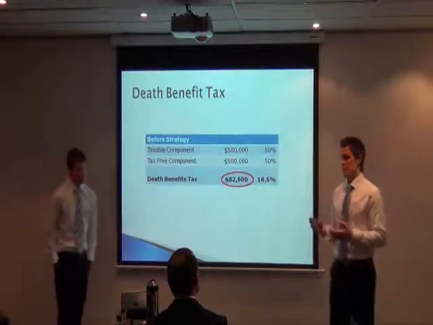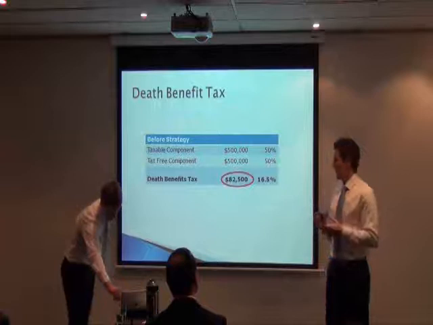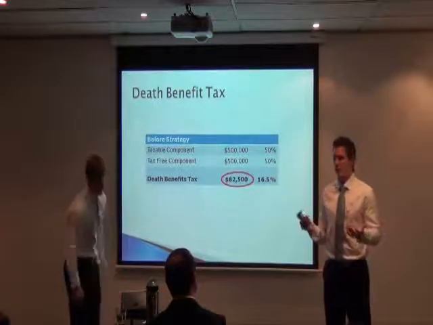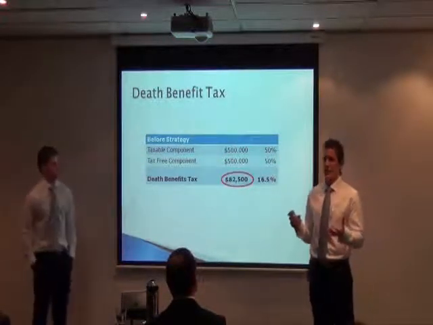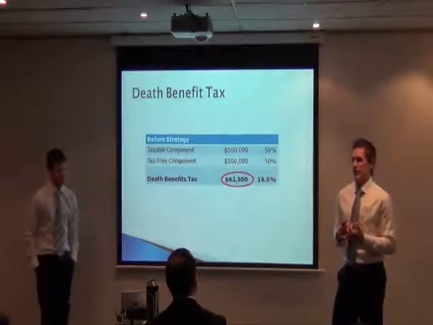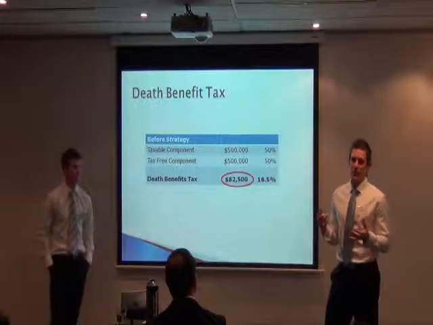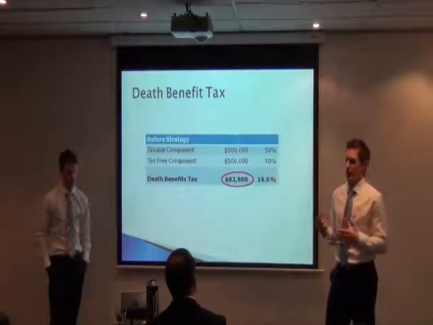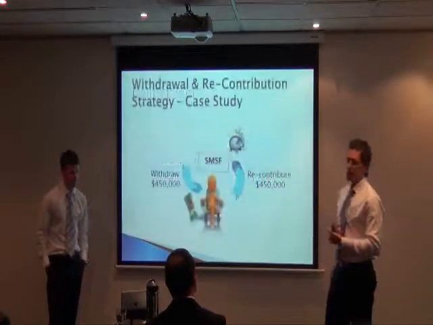But obviously the biggest disadvantage of that strategy is that this money is now invested in his own name and therefore taxed at his marginal rate. So obviously that's not the best outcome for him. But one strategy that enables him to, one, minimise the death benefits tax, but also retain that money within the very tax-effective superannuation environment is a withdrawal recontribution strategy.